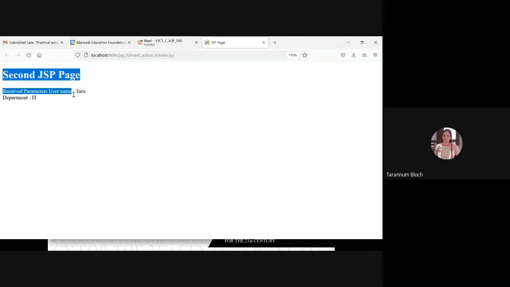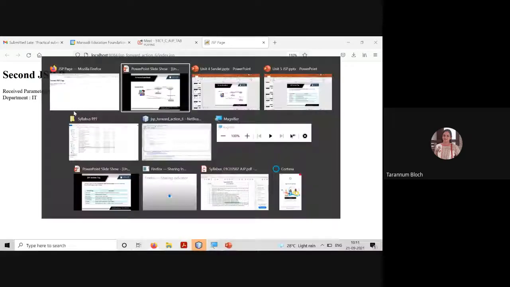This is my second JSP page. In the index.jsp, we have written before and after in the heading, which is not coming because we have used the forward action tag, right?